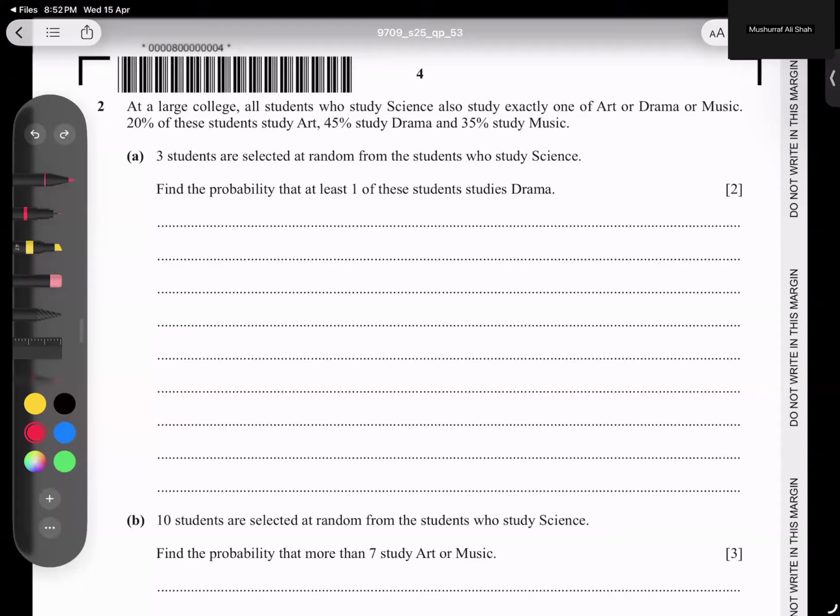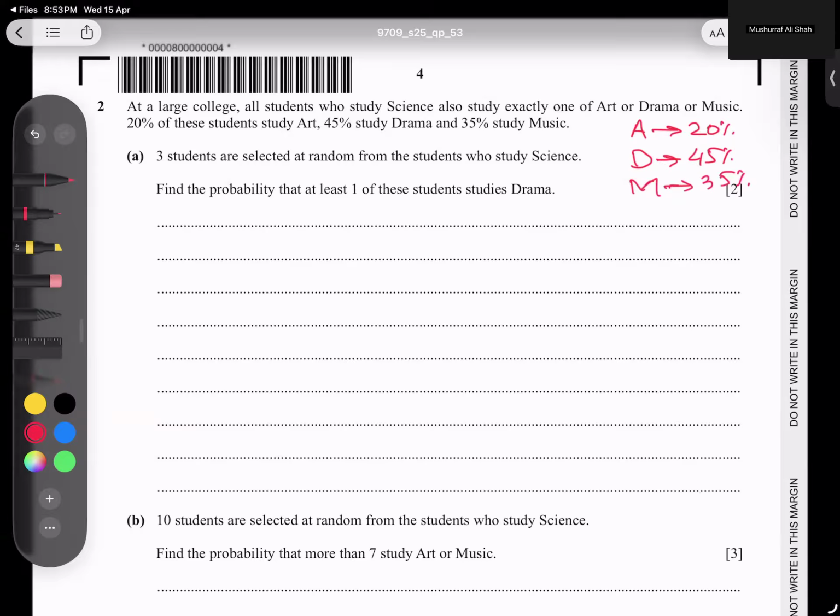When study art is 20%, let me write here. So art is 20%, and drama is 45%, and music is 35%. If we add them, it becomes 100%.